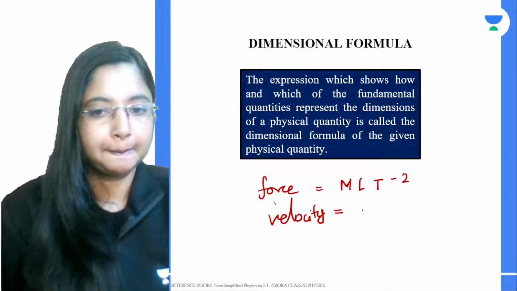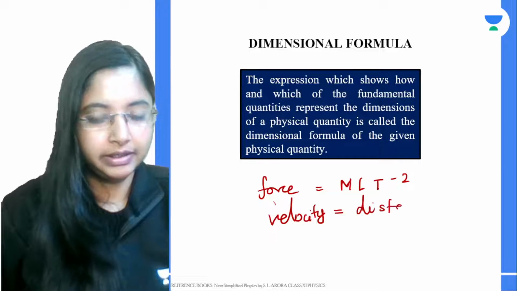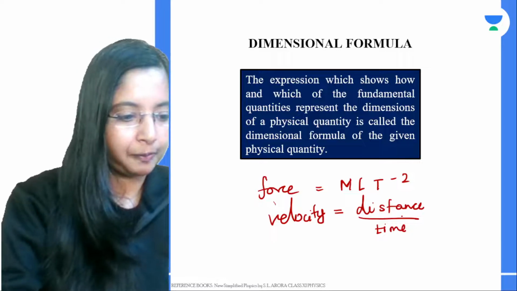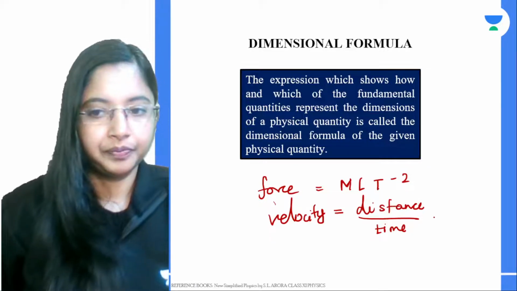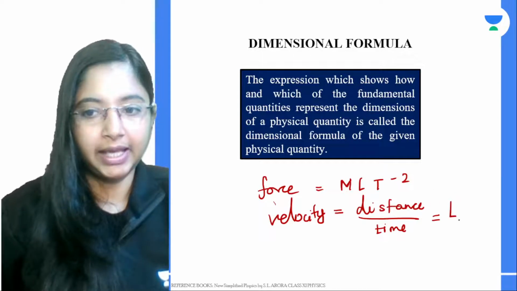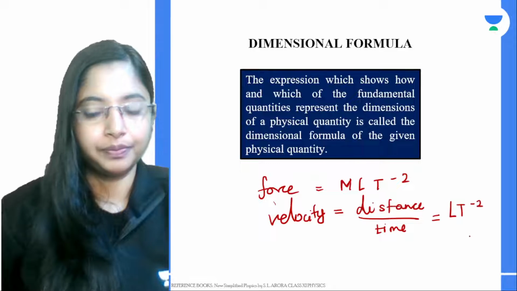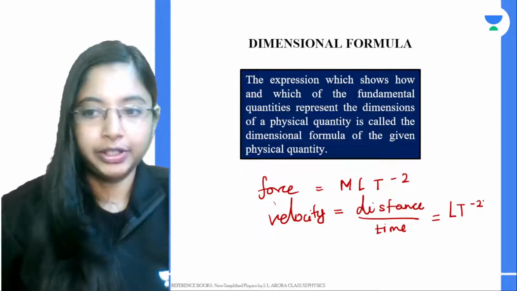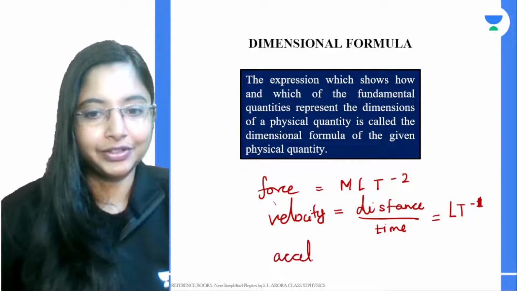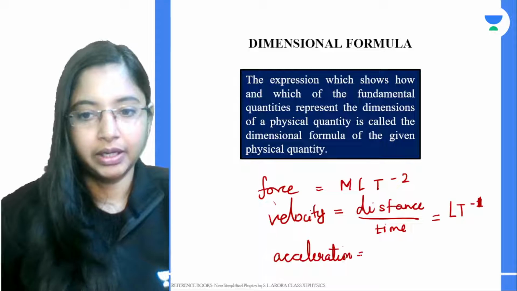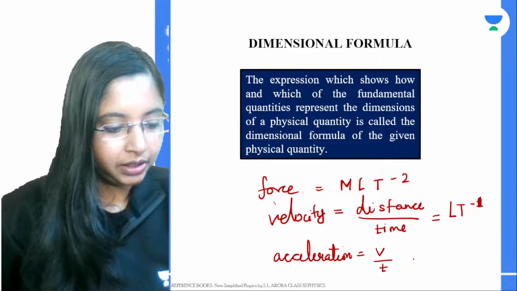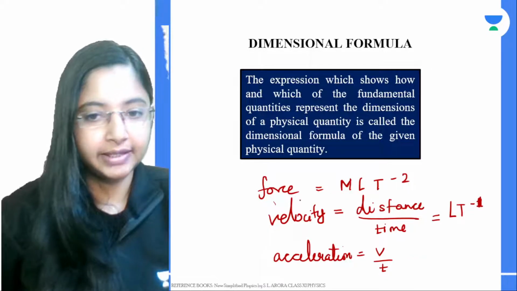Velocity is distance by time. So the dimensional formula of velocity will be, distance will be L, time will be t, so t to the power -1. This is for velocity, right? That's the right answer.